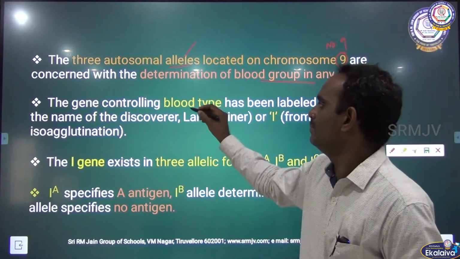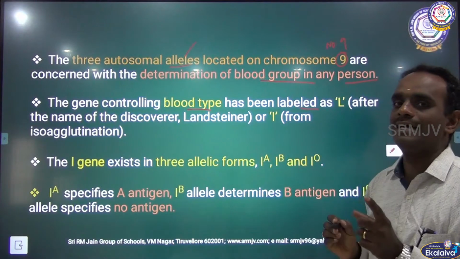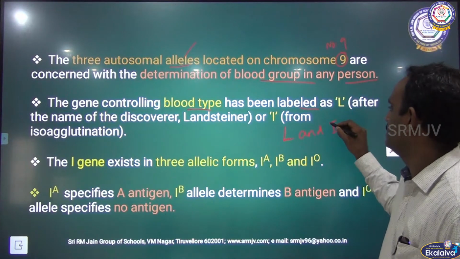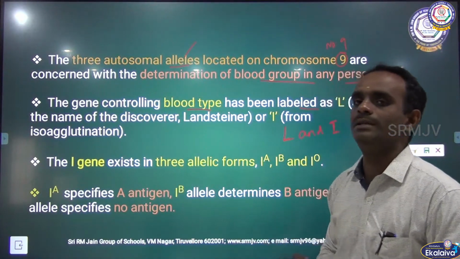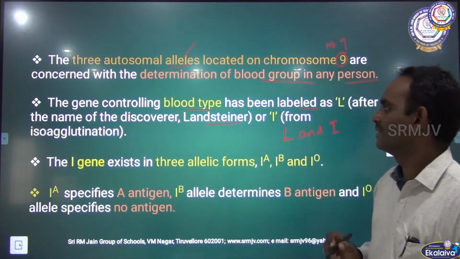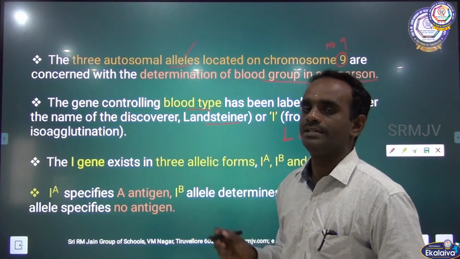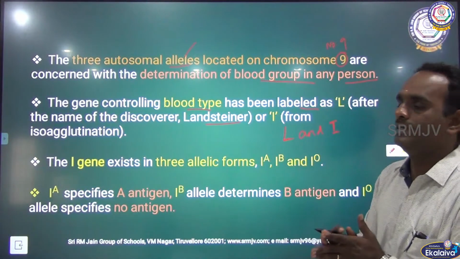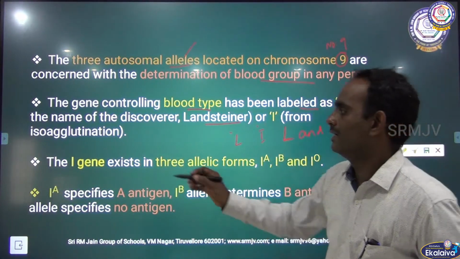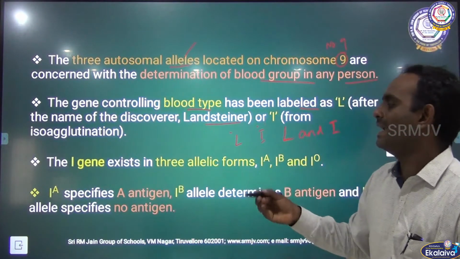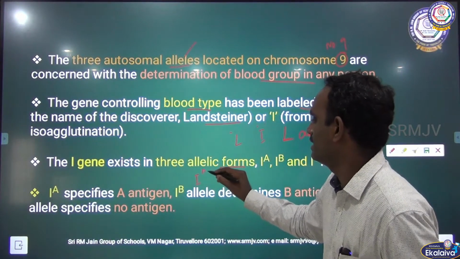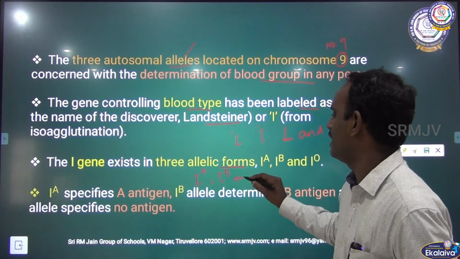The gene controlling blood type has been labeled as L gene and I gene. These two genes are the ones controlling the blood type: L after the name of the discoverer, Landsteiner, and I from isoagglutination. The I gene exists in three allelic forms, that is IA, IB and IO.